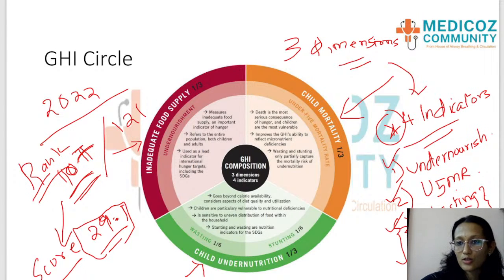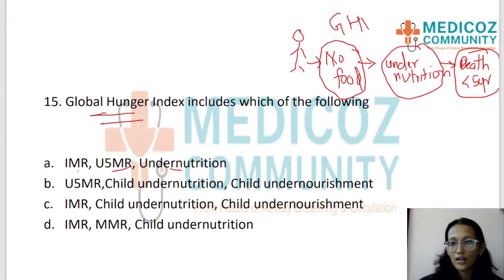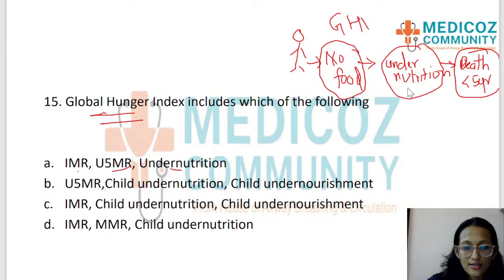Okay, so can we go to the question and identify? Now it's become very easy for you, since you know the story. You can easily tell me which the answer is. Less food supply means child undernourishment, and then the child is undernutrition, and the child is going to die before 5 years, so under 5 mortality. So the option is option B. Global Hunger Index includes under 5 mortality, child undernutrition and child undernourishment. This undernourishment can also be told as decreased food supply.